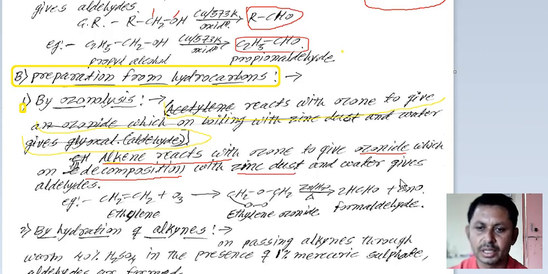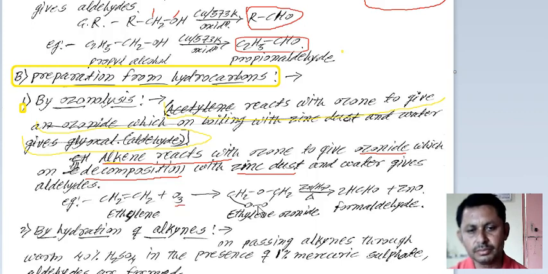See here, there is one example, ethylene, CH2=CH2. On ozonolysis, that is addition of ozone, we get addition of 3 oxygen atoms in that molecule. How is it formed? By breaking of the double bond, we get 2 unpaired electrons, one on each carbon atom.